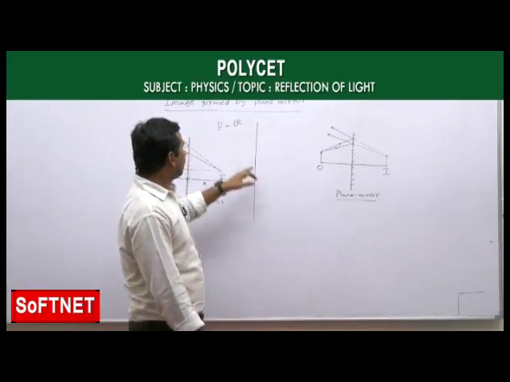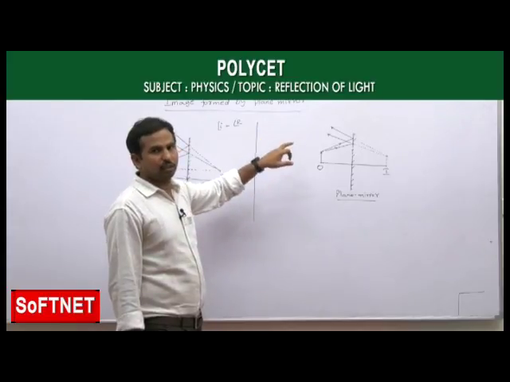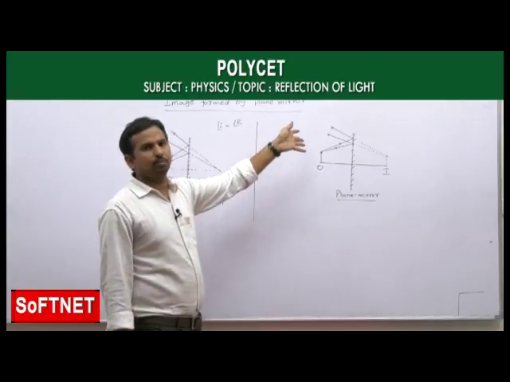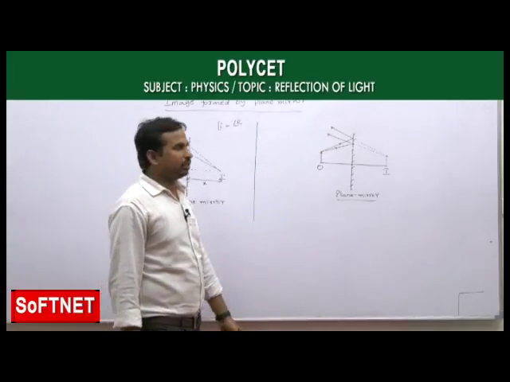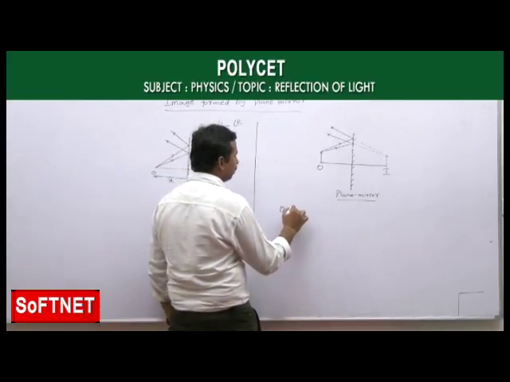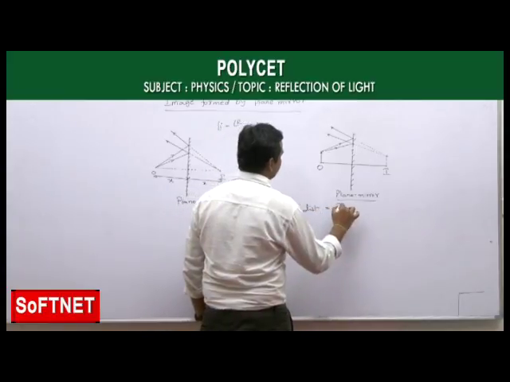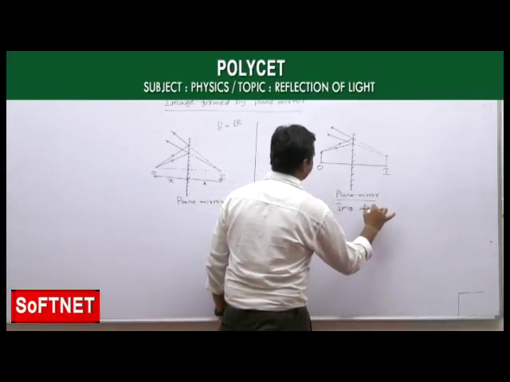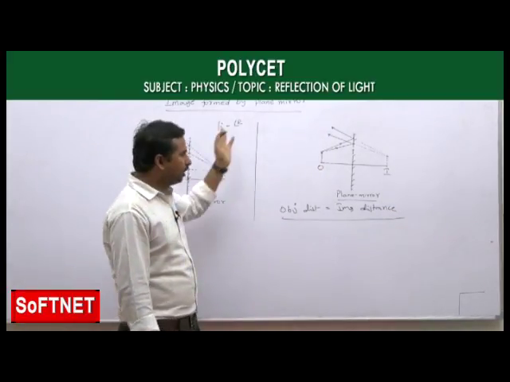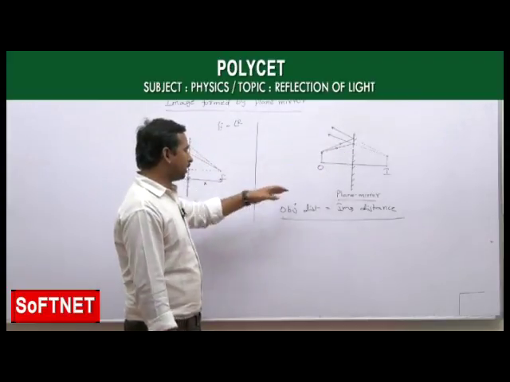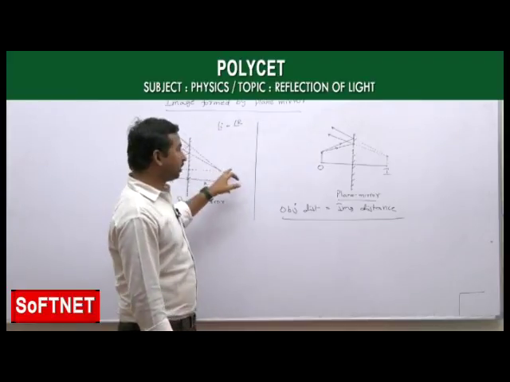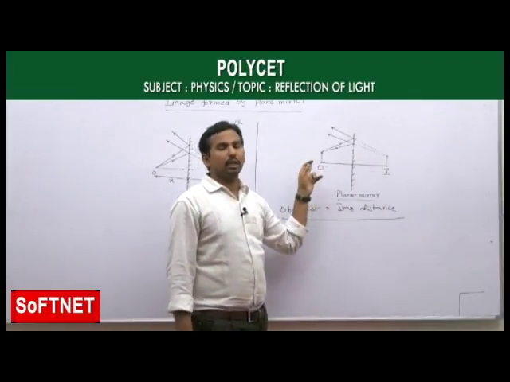And not only that, the angle of incidence is equal to the angle of reflection, which means the distance from which we are taking the object from the mirror is equal to the distance where the image is forming, which means object distance is equal to image distance. In case of a point object you can take, or in case of an extended object you can take. In both cases, object distance is equal to image distance, and not only that, if you observe, both the object and image are forming in the same line.